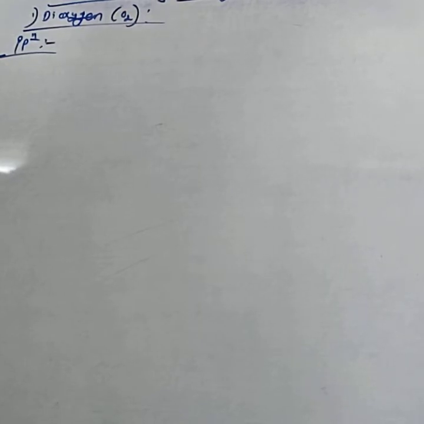First, we consider dioxygen, that is O2. In that, first is preparation.